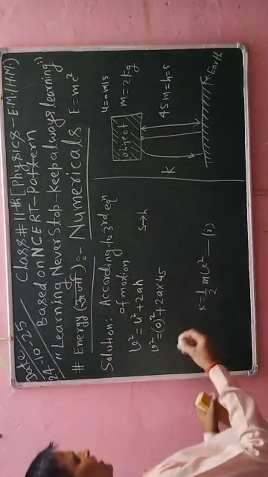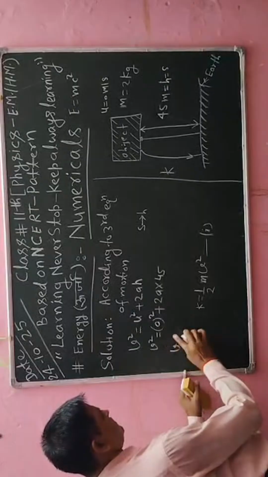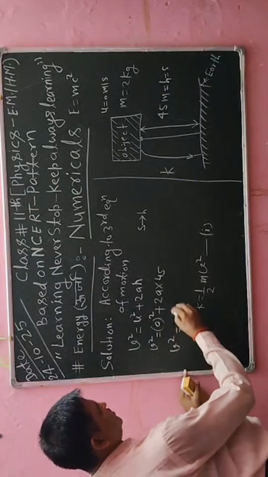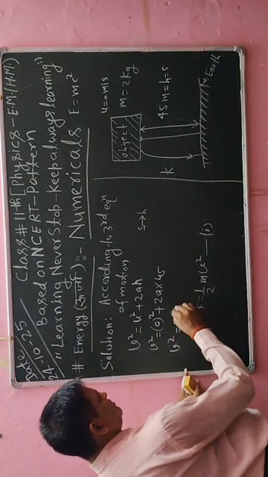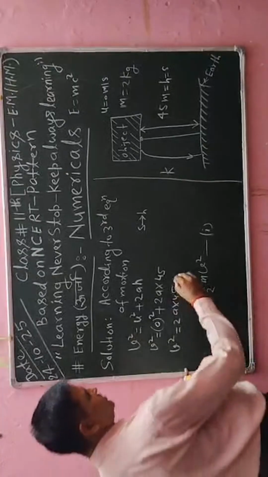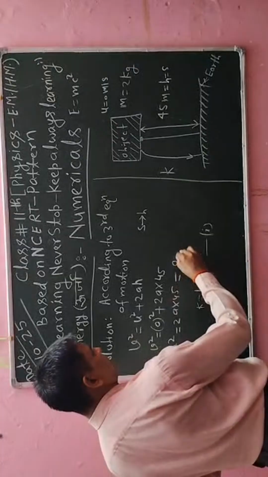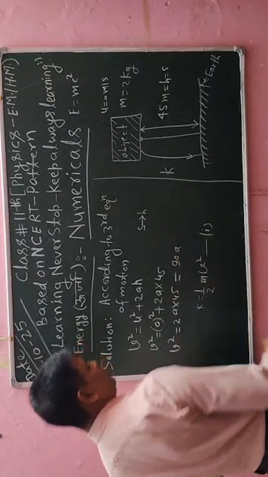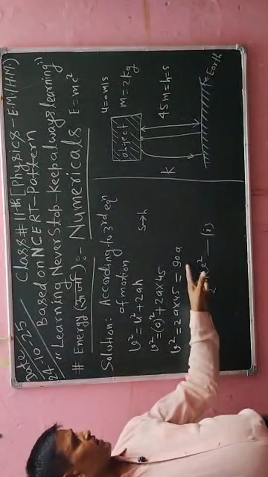Now further I will evaluate its value: v square is equal to 2a into 45. Further I will simplify, 45 into 2 will be 90 into a. So here v square is equal to 90 into a.